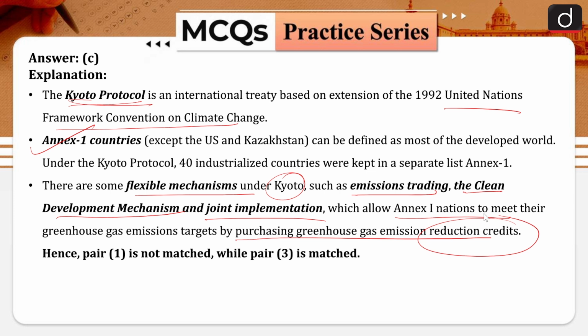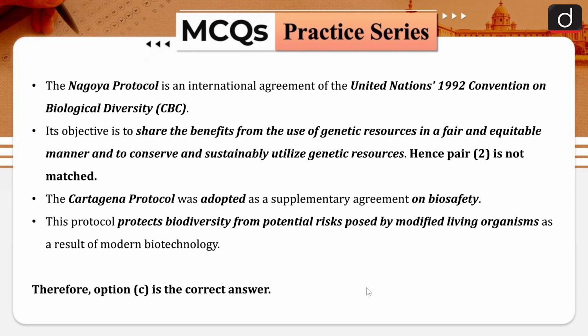Those countries which have gone for lesser emission can be given a credit, and these credits can be purchased by the Annex 1 countries to make sure that they are also under the emission limits. Now all these things I have already talked about.